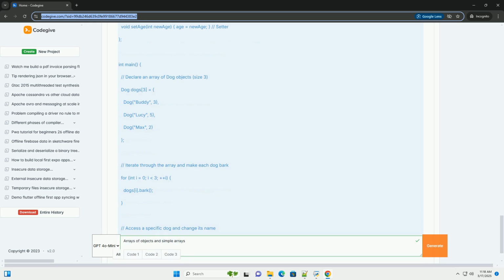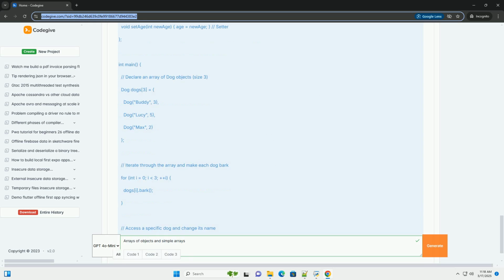Accessing objects: dog.bark() calls the bark method of a dog object within the list. 4. Modifying objects: dogs[1].set_name("Luna") modifies the name attribute of the dog object at index 1. 5. Dynamic size: the append method adds a new dog object to the end of the list.